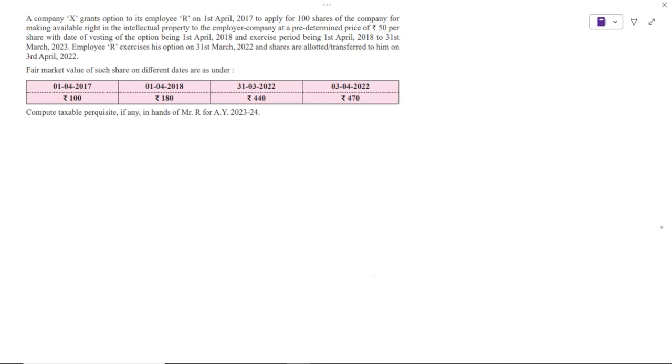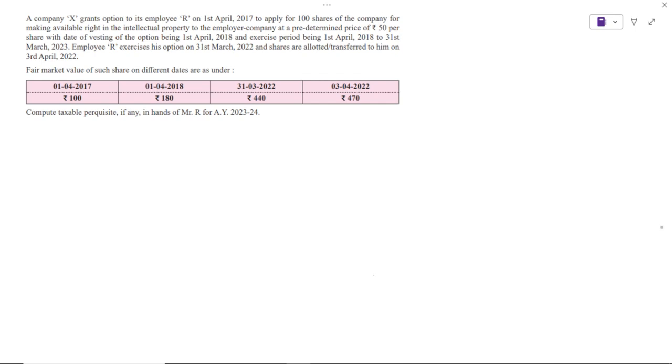Employee R exercises his option on 31st March 2022. That means in the previous year, he exercised the option. This date is very important, because whatever the fair market value was on 31st March 2022 becomes the important criteria for solving the problem.